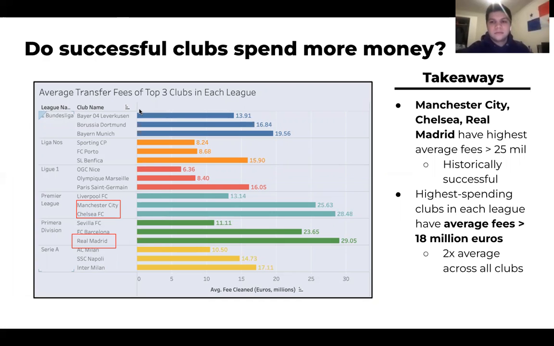So here we looked at whether successful clubs traditionally spend more money. And what you can see here is that Manchester City, Chelsea, and Real Madrid all have average fees that are greater than 25 million. And these clubs historically have been very successful. You can also see that the top spending club in each league, on average, spends 18 million euros, which is 2 times more than the average across all clubs.